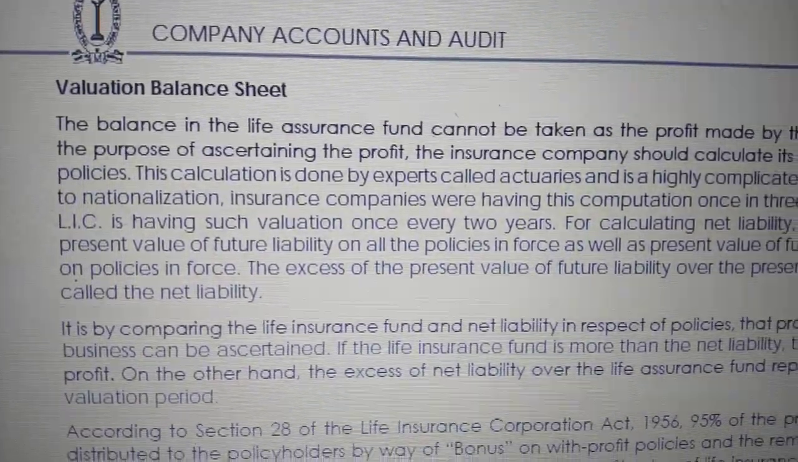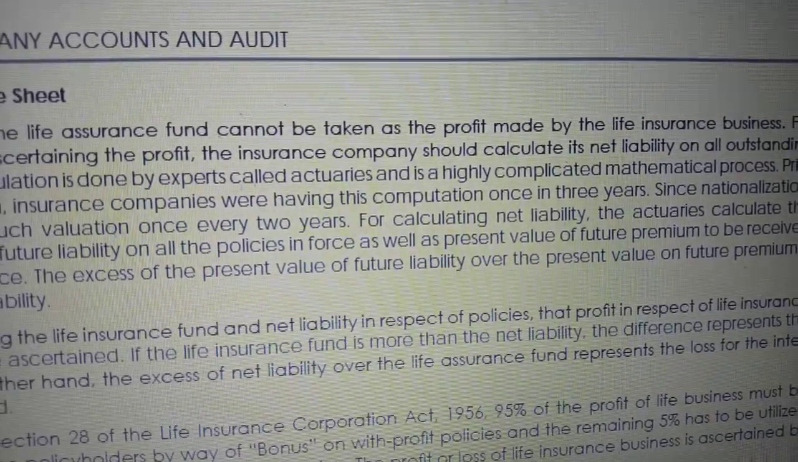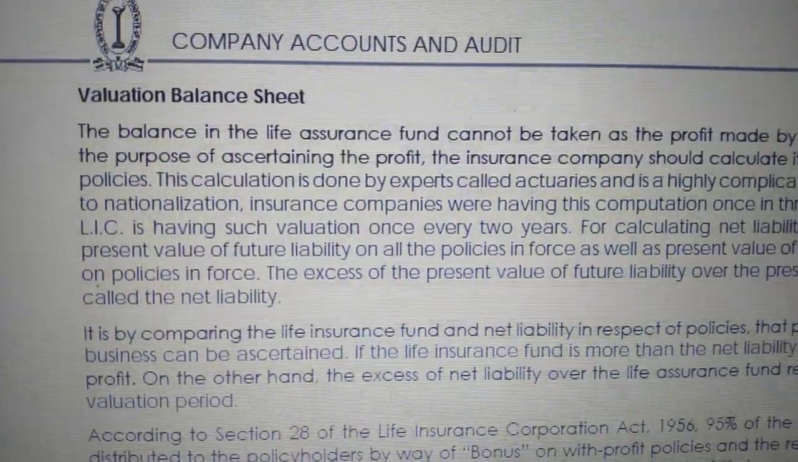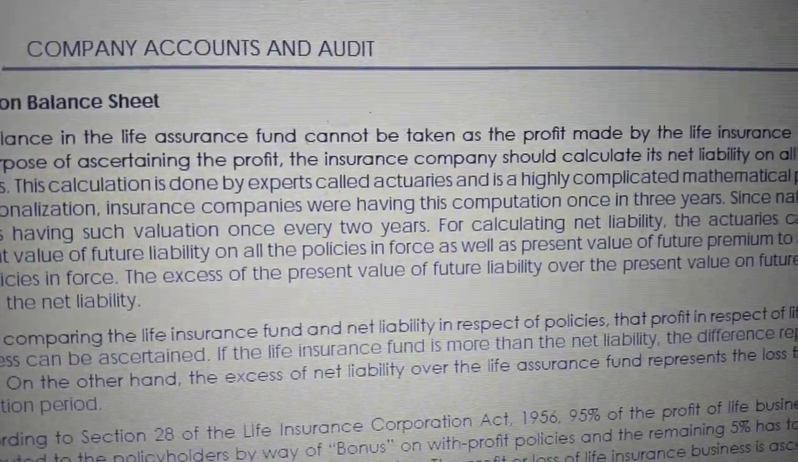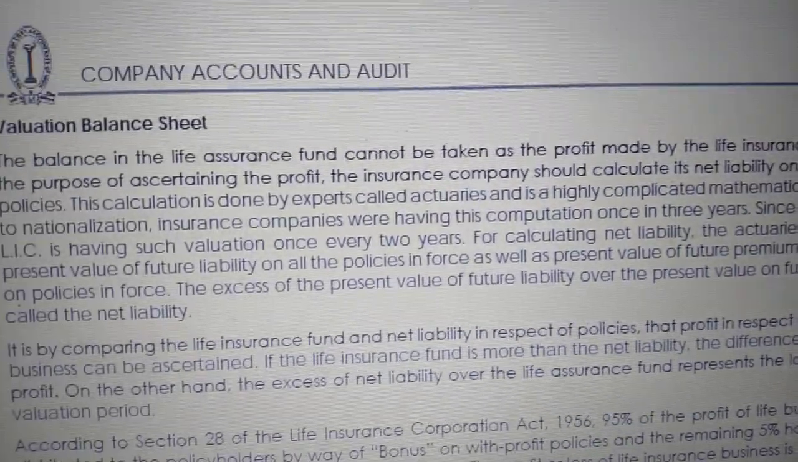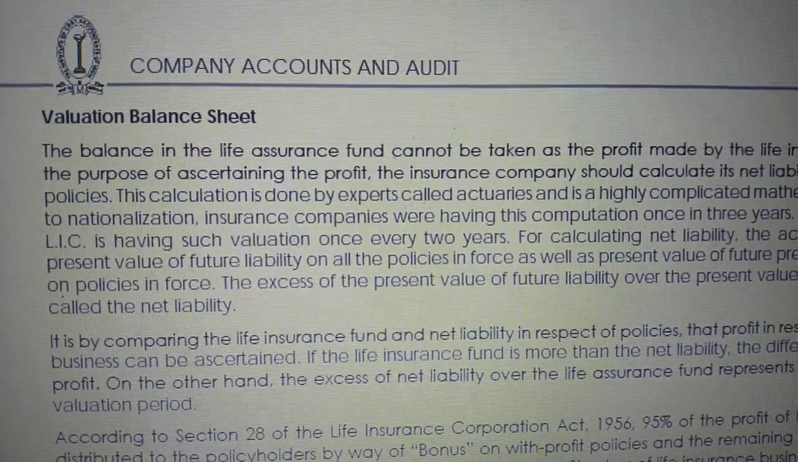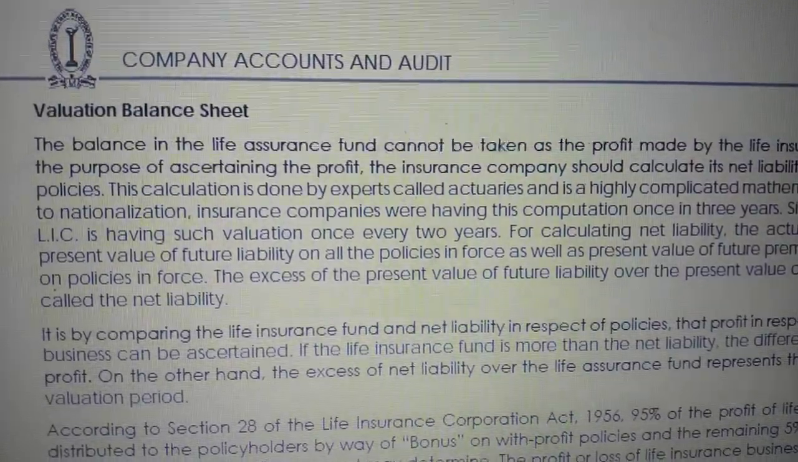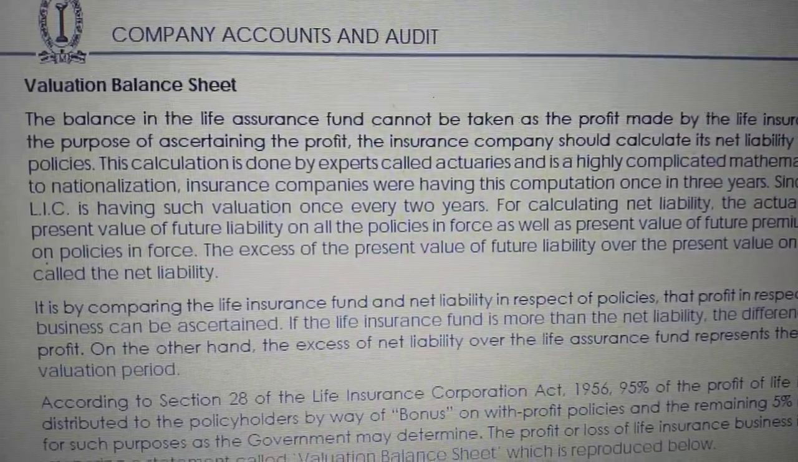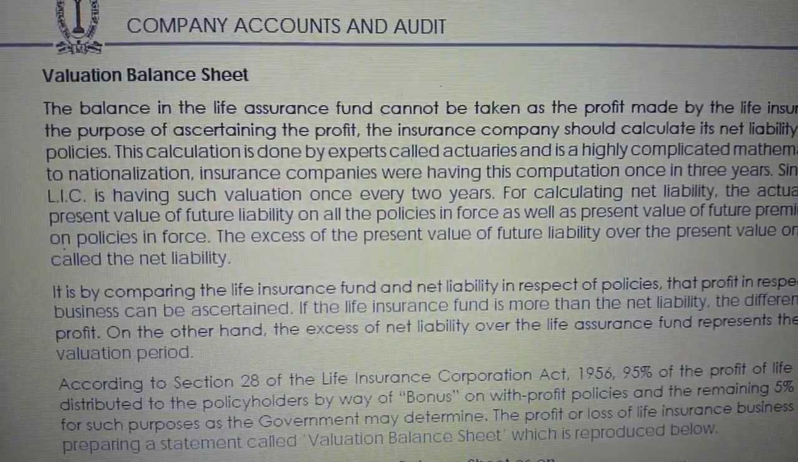For the purpose of ascertaining the profit, the insurance company should calculate its net liability on all outstanding policies. This calculation is done by experts called actuaries, and is a highly complicated mathematical process. So it is done by whom? Actuaries. It is like a professional course. It is a separate profession, a mathematics oriented profession. They will calculate the net liability. We will understand what that net liability is and how to calculate it.